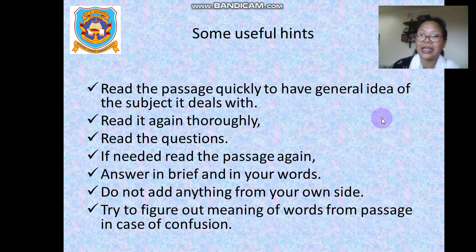Do not add anything from your side. This is a very important thing to remember. It means even if you know something about the topic the passage deals with, don't add anything from your side. Whatever is given in the passage, please answer from that passage. And then try to figure out the meaning of words from the passage in case of confusion. Suppose there is a word and you did not understand its meaning, then try to read 2-3 lines and that will help you to understand the meaning of those words.